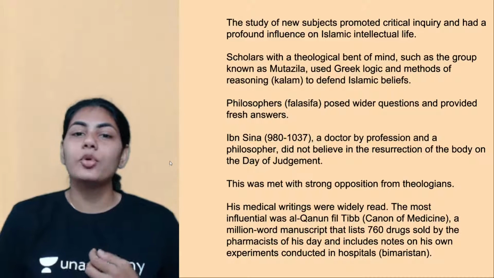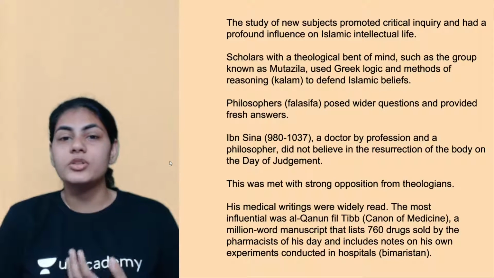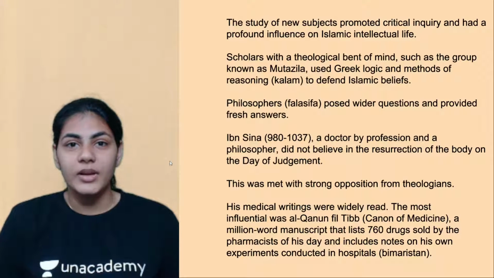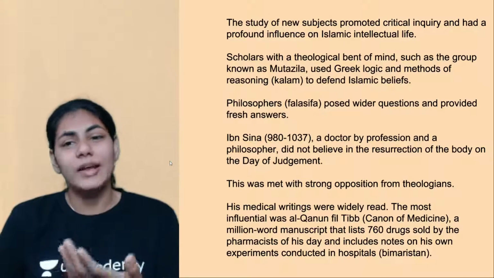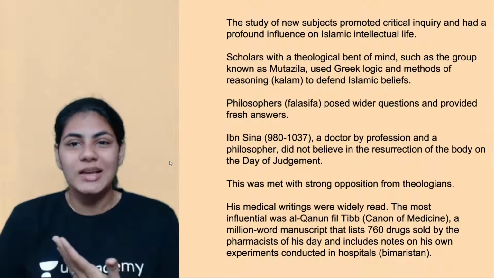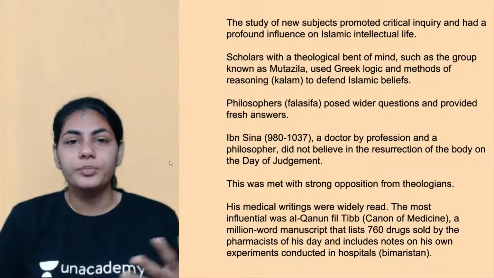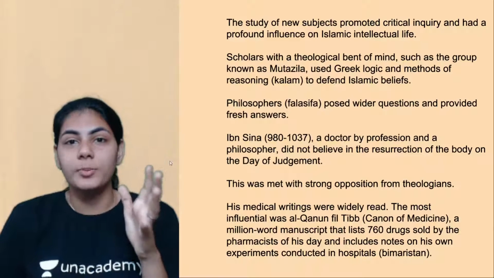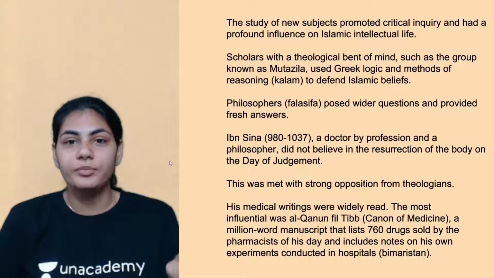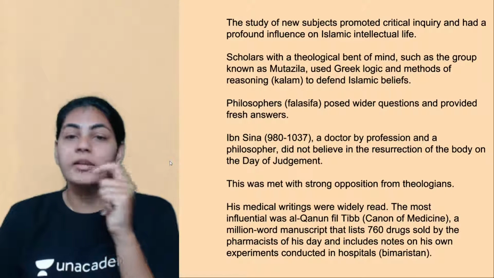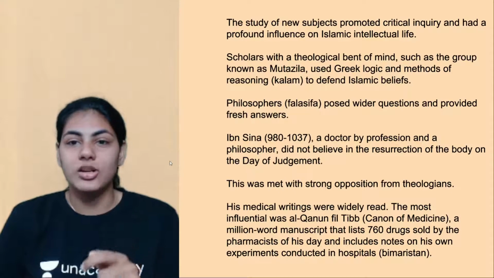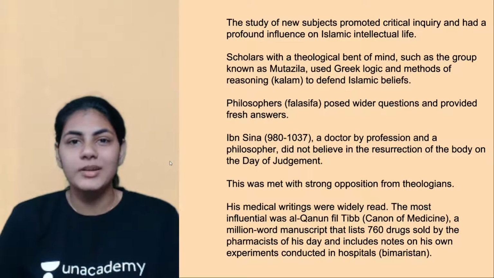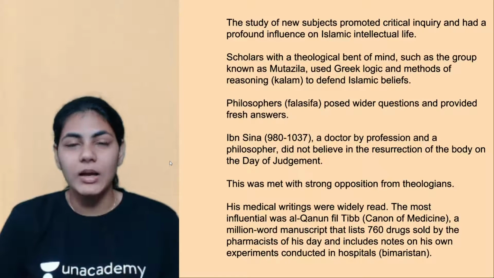And quickly moving on, we also see that some of the scholars had a theological bent of mind, right? So we've also seen what theology is in the last classes. It's like a rational thought, right? So once scholars started having a thought process in that particular way, and people whoever had this theological bent were called Mutazila, right? These were a group of people. The group was called Mutazila, right?